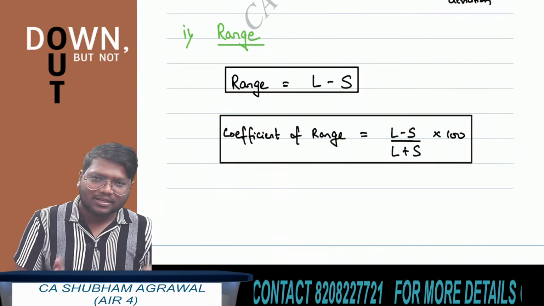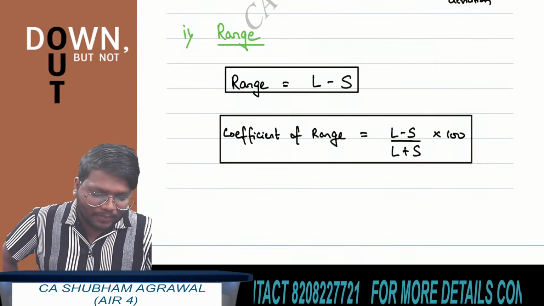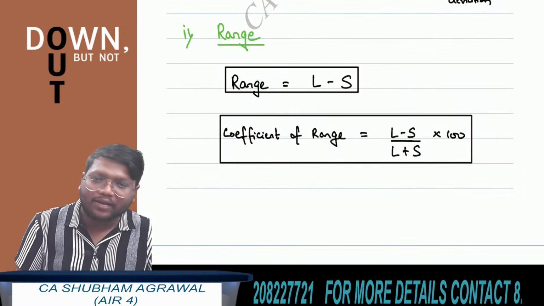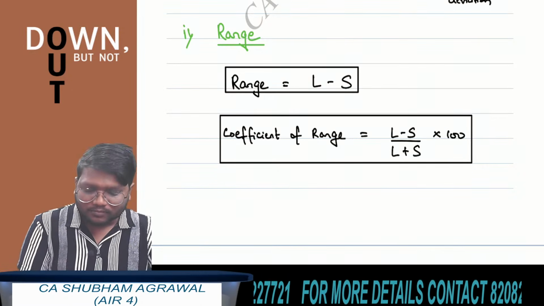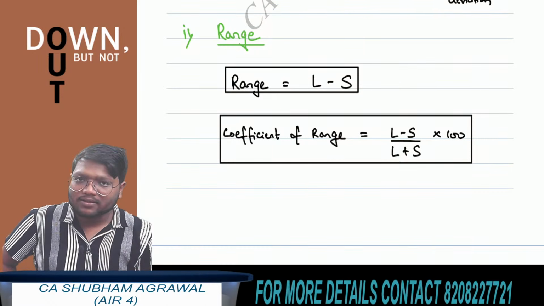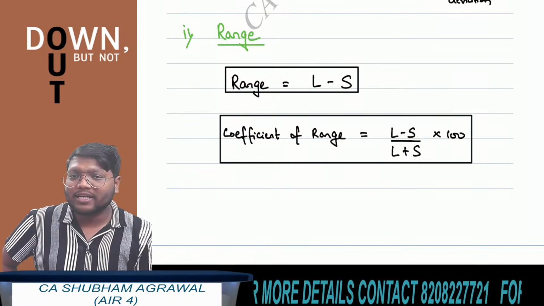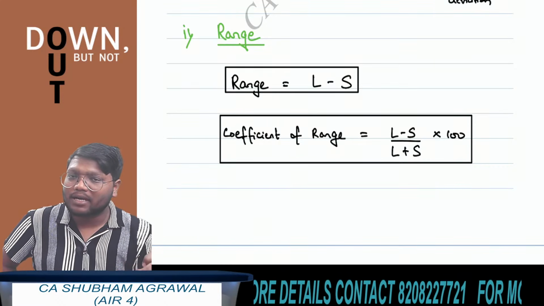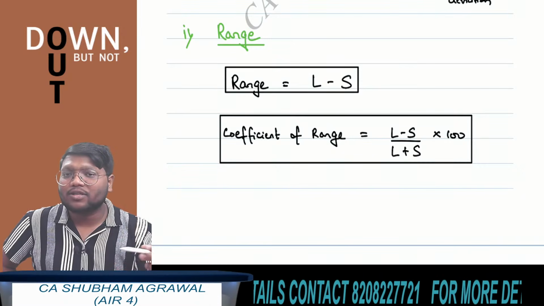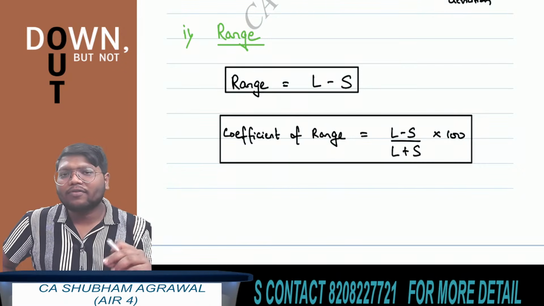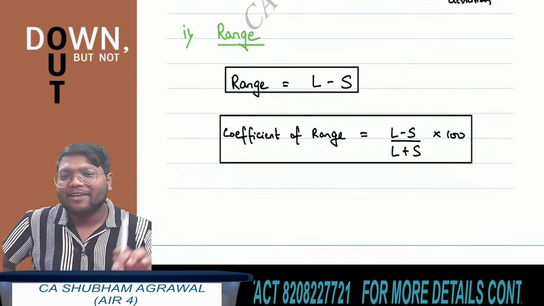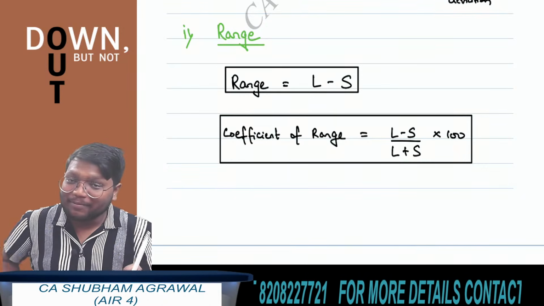I have written all these things in the notes, so no need to write it. I have just taken a quick revision of these points. See, I am summarizing this. The formula to find range is L minus S. The formula to find coefficient of range is L minus S upon L plus S multiplied by 100. The unit of absolute measure of dispersion is the same as the unit of random variable. Relative measures of dispersion have no units. Remember this point.